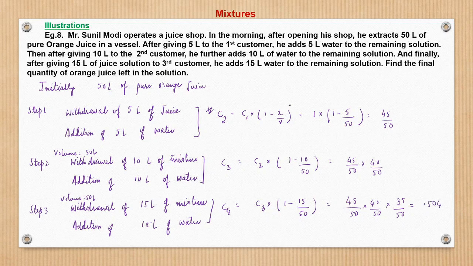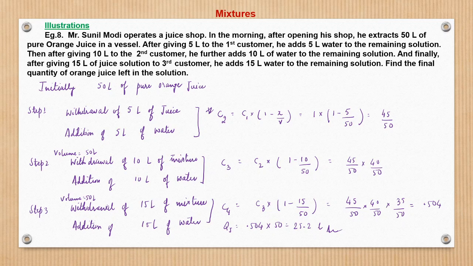This is the proportion. I have to find the final quantity of orange juice, right? So quantity of juice would be into 50 liters. So that is 0.504 concentration into volume 50. That is 25.2 liter. This is the answer.